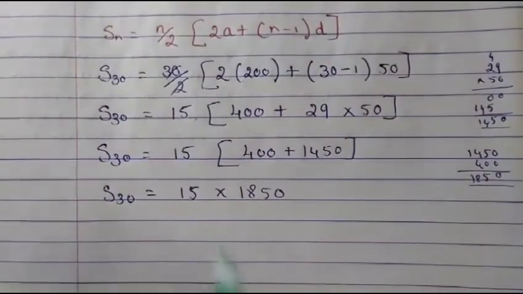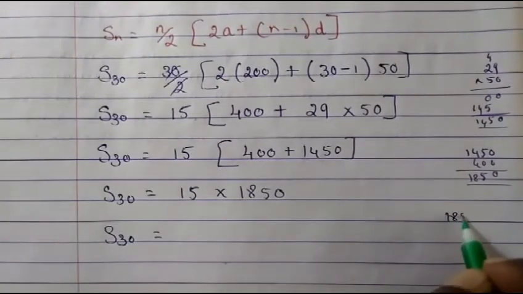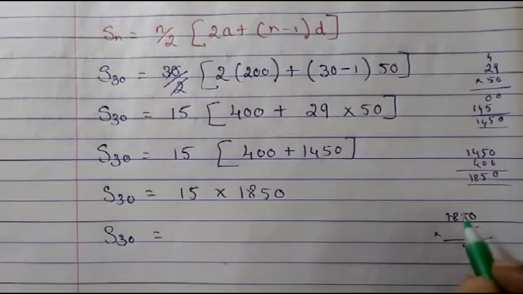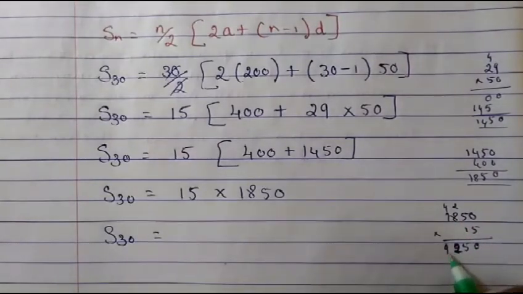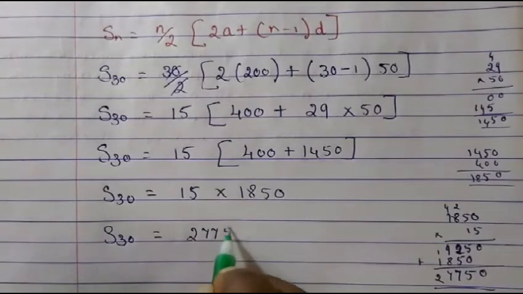Now you multiply both, the sum of 30 days will be 15 into 1850. Multiplying this, we are getting 27750.